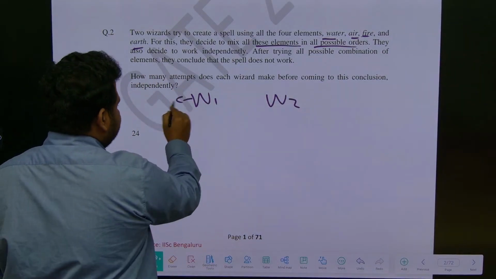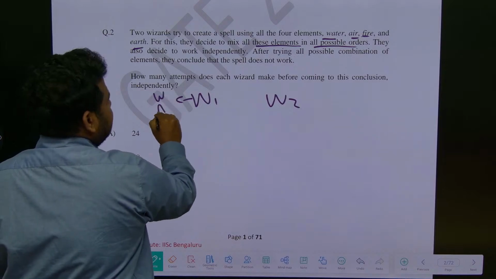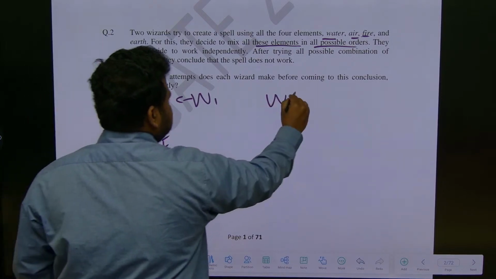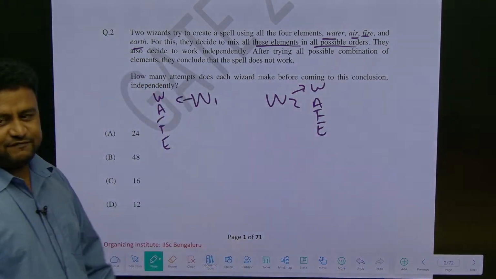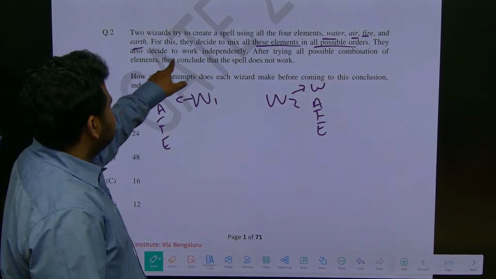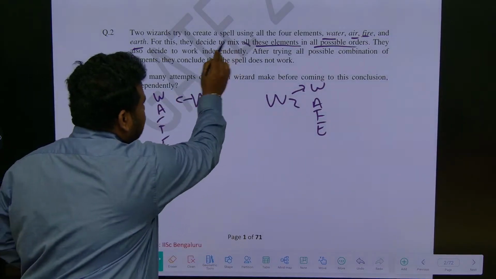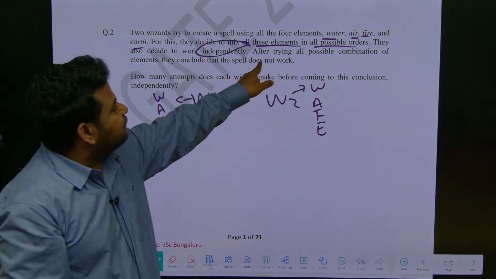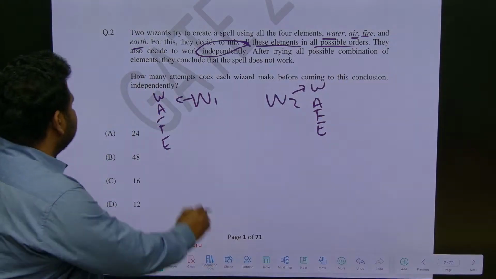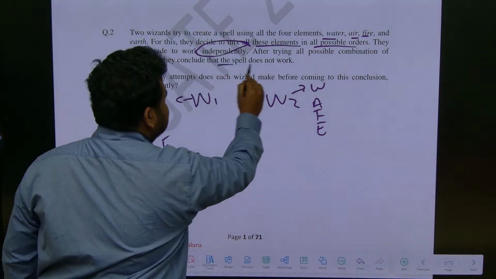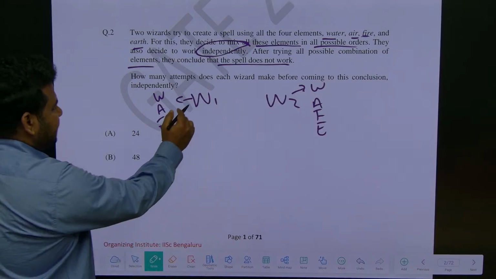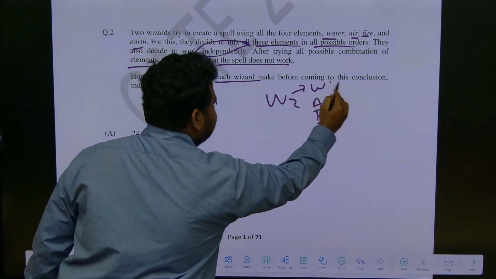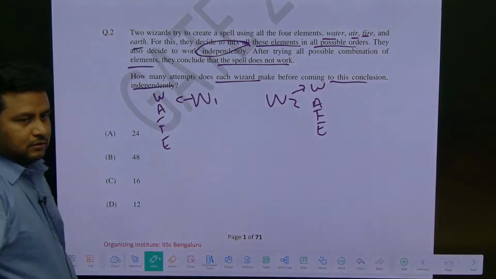This person will try to mix water, air, fire, and earth. This person also water, air, fire, and earth. They also decide to work independently. This word is very important: independently. After trying all the possible combinations of elements, they conclude that the spell does not work. How many attempts does each wizard make before coming to this conclusion independently? This is the question.